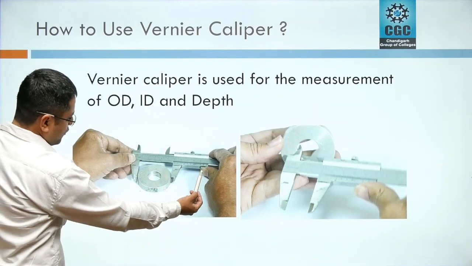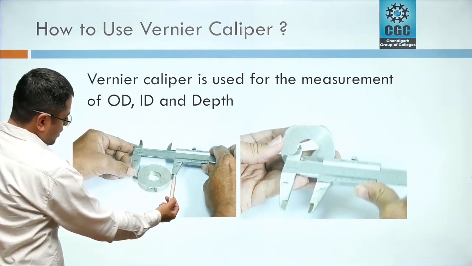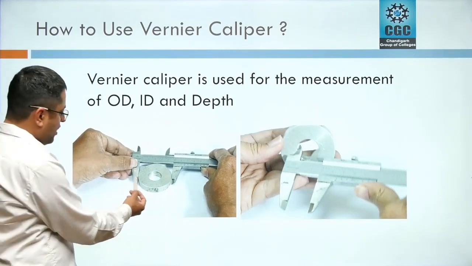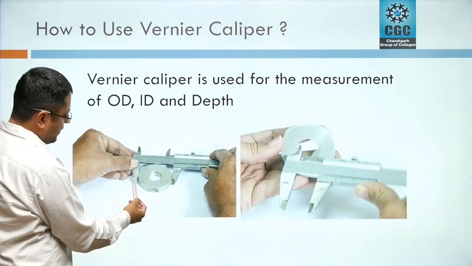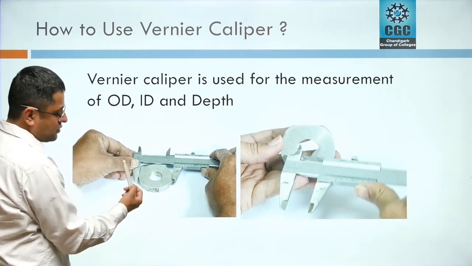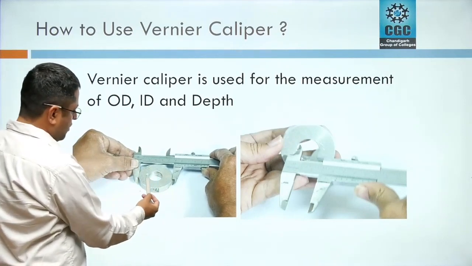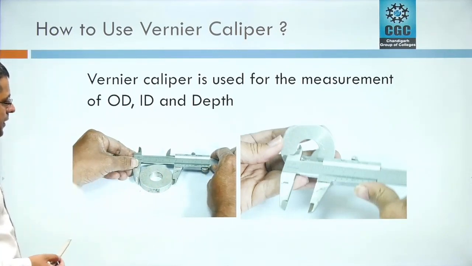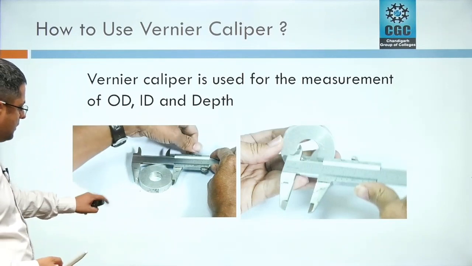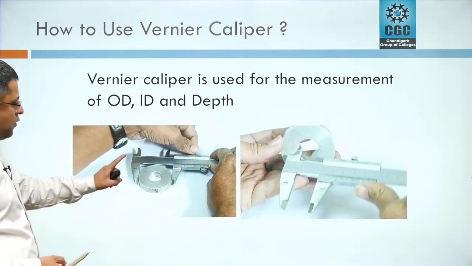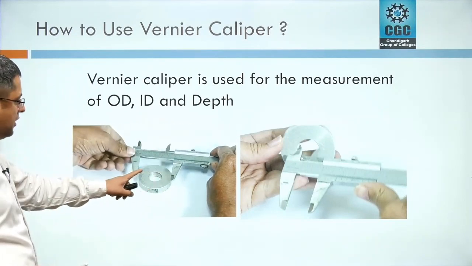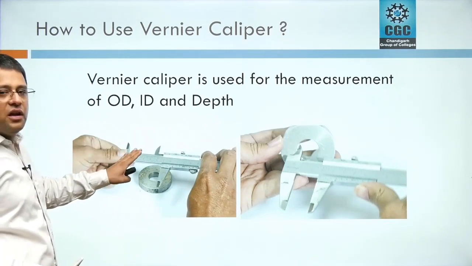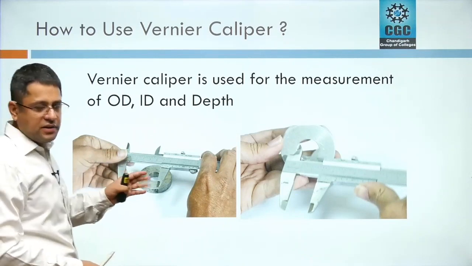The user is moving this jaw, and it is recommended to use the center portion of the jaws for taking the measurement. It is not recommended to use the extreme end of the jaws. After tightening the jaws on the surface which you want to measure, now he is clamping it. The jaws have been locked. After locking the jaws, now we are going to read the measuring instrument for the exact value.